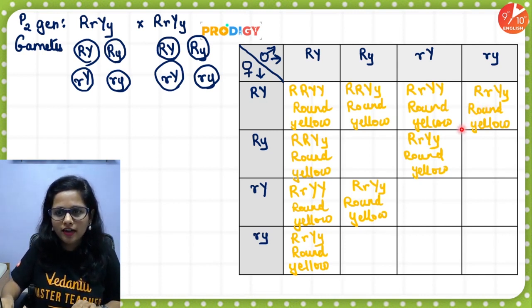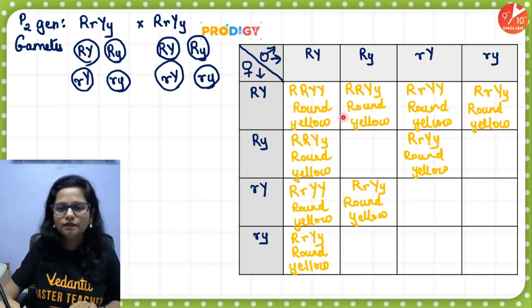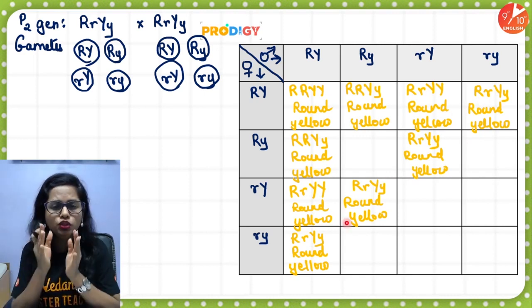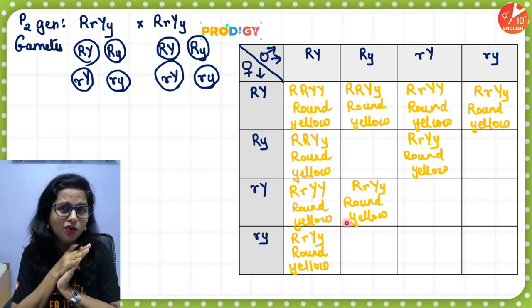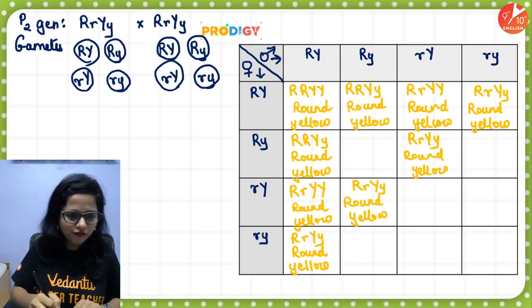All are capital R, small r, capital Y, small y. Diagonally, the genotype is all the same. And if you see it properly, this right angle triangle is of round yellow seeds. Understood? So yeah, round yellow seeds. How many round yellow are there? 9. Okay, chalo, moving further.